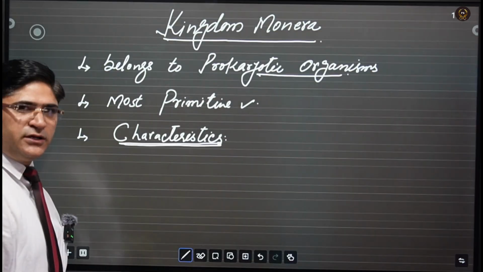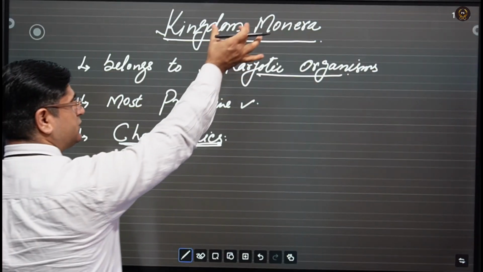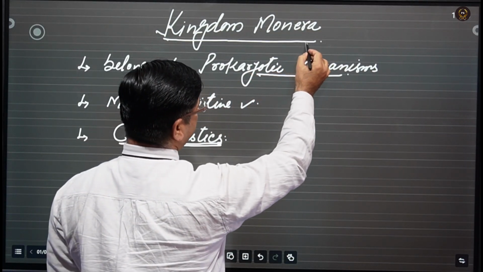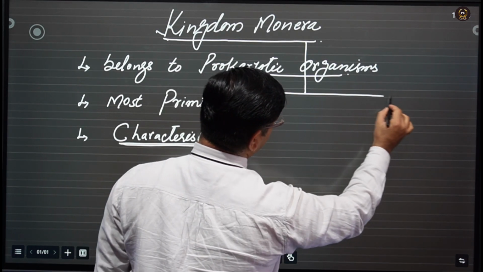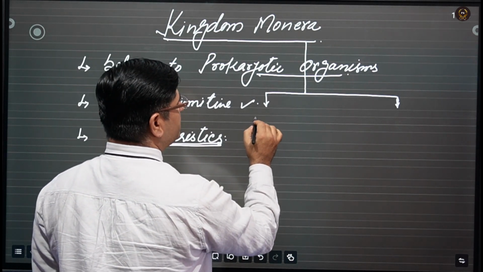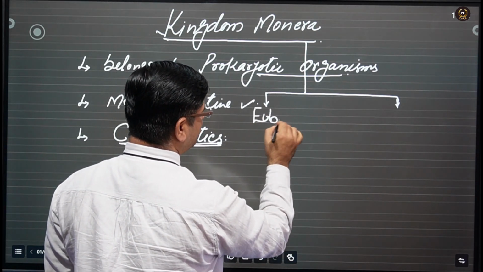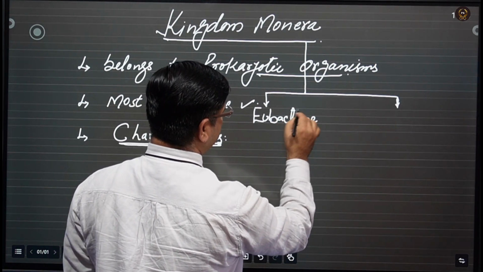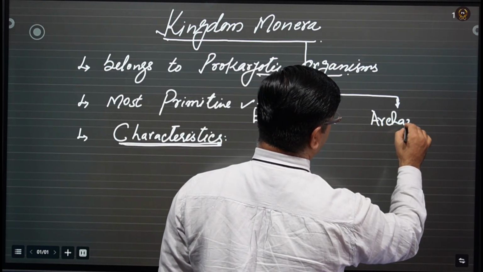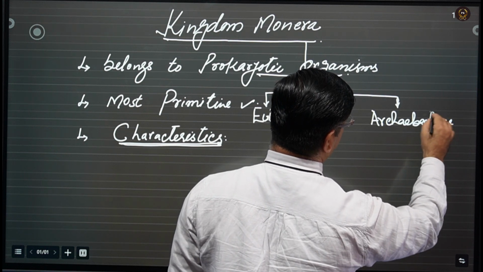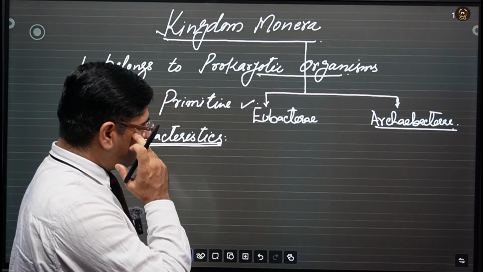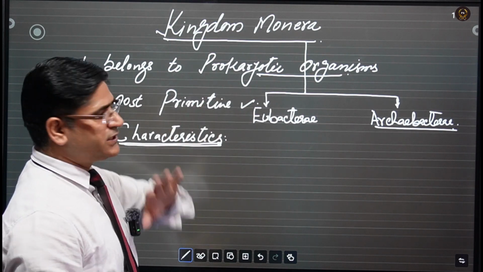As I have already told you in the classification system, kingdom Monera contains mainly the bacteria group called Eubacteriae and Archaebacteria. These two types of bacteria come under the kingdom Monera.